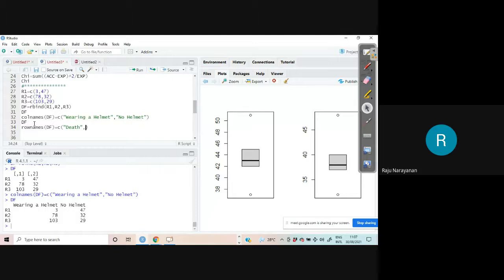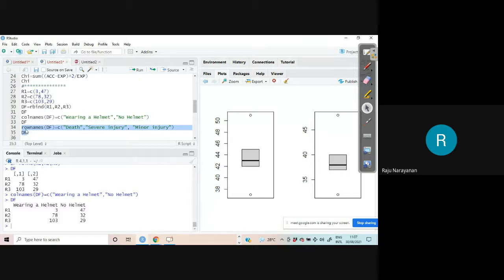Second one is severe injury. And third one is minor injury. Now, if you look at DF, it will be with row names also.